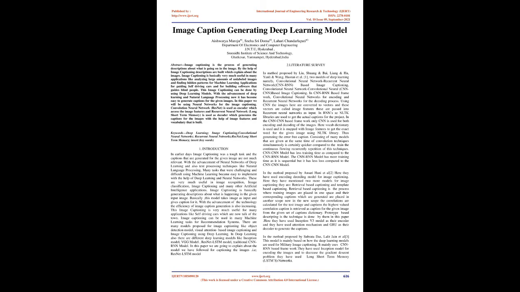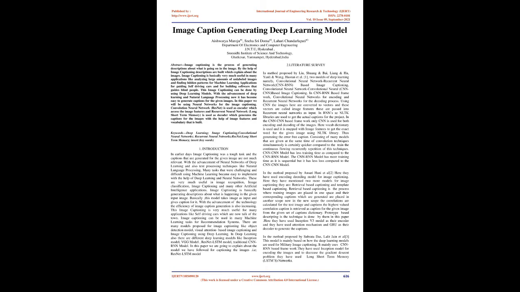Introduction. In earlier days, image captioning was a tough task and the captions generated for a given image were not very relevant. With the advancement of neural networks in deep learning and also text processing techniques like natural language processing, many tasks that were challenging using machine learning became easy to implement. These are very useful in image recognition, image classification, image captioning, and many other artificial intelligence applications.